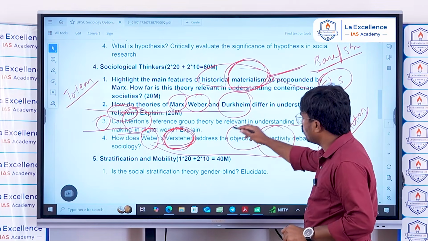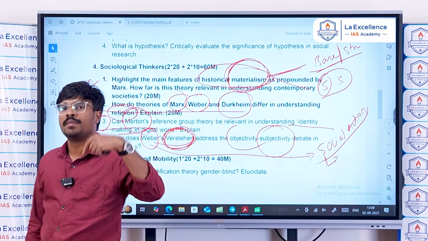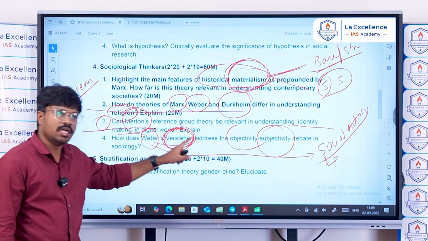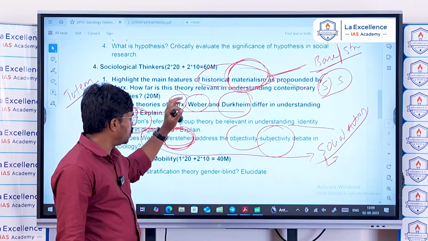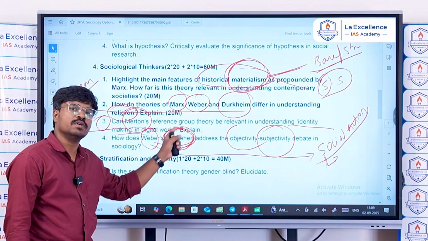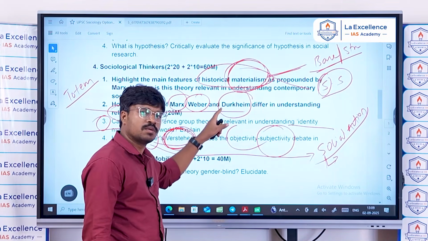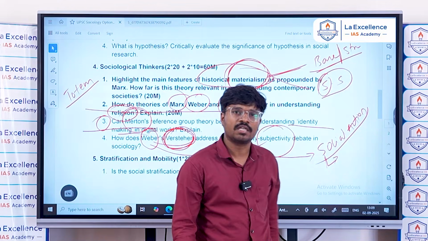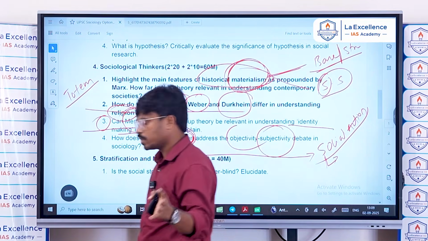Okay, so to ensure objectivity, we have to use ideal types, because ideal types are also dependent on Verstehen, that is, understanding of a social phenomena. Ideal types are the measuring rods, the constructive tools, the mental constructs of the social phenomena, and those are dependent on Verstehen. And subjectivity can be resolved using the Verstehen approach by going into the shoes of the actor and understanding the meanings attached by the actor in the social process.